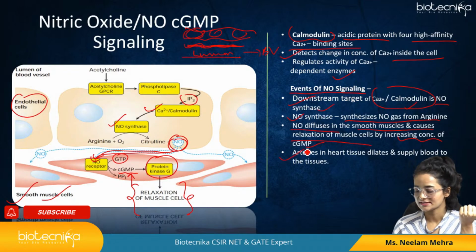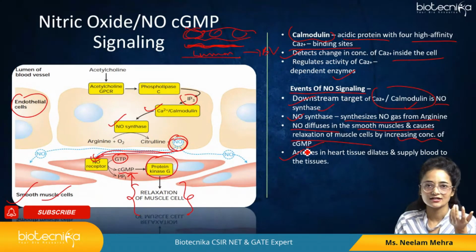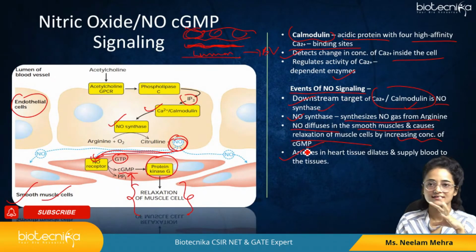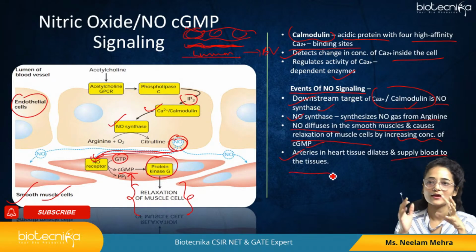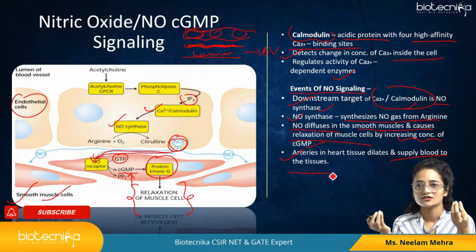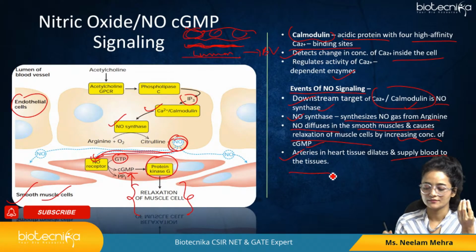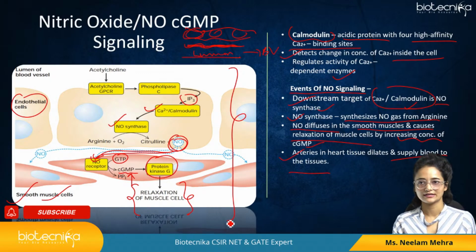So the arteries of the heart tissue get dilated by this process and this signaling, and it can supply the blood to the tissues. Whenever we require a lot of blood to the tissues, at that particular time this pathway will take place, and the dilation of the blood vessels will take place, right?